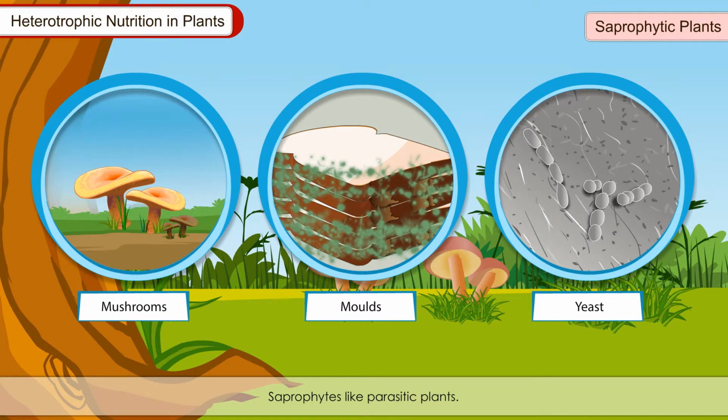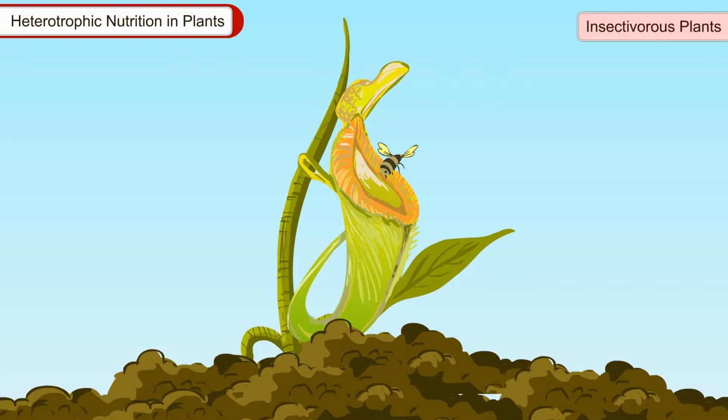Saprophytes, like parasitic plants, do not carry out photosynthesis. Saprophytes also lack chlorophyll. Fungi like mushrooms release digestive juices on the dead decaying matter and convert it into solution form. They then absorb nutrients from the solution. Fungi are commonly found during and after the rainy season because the humid weather favors the growth of fungi.